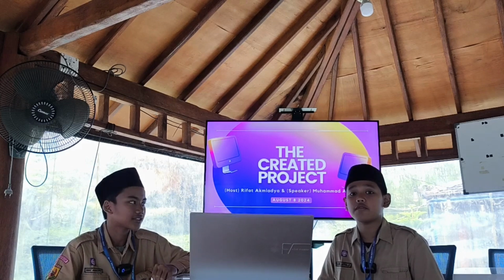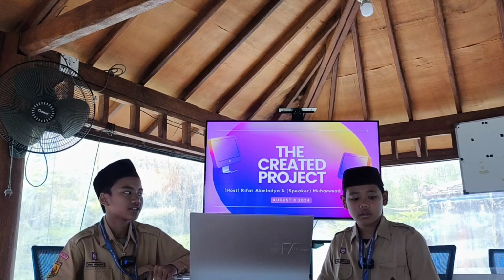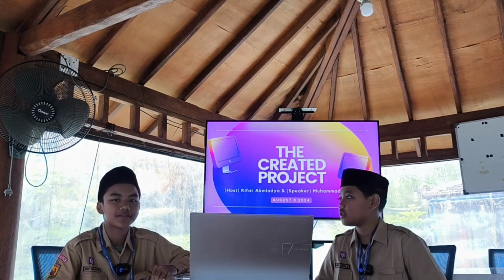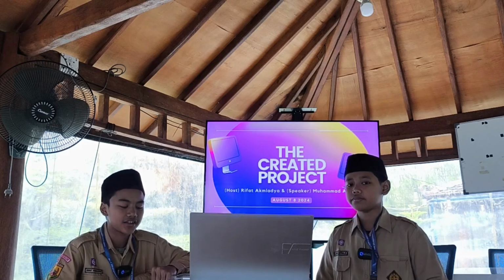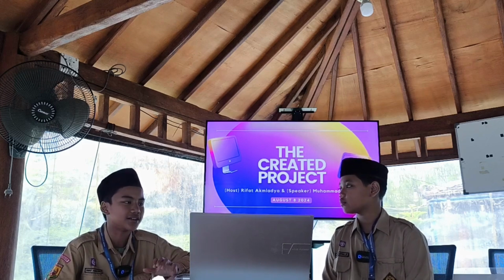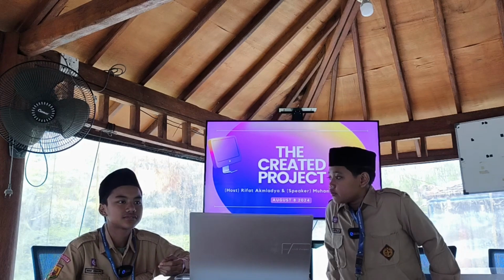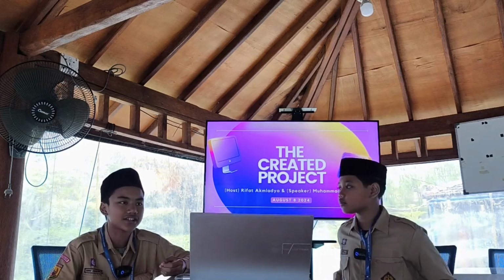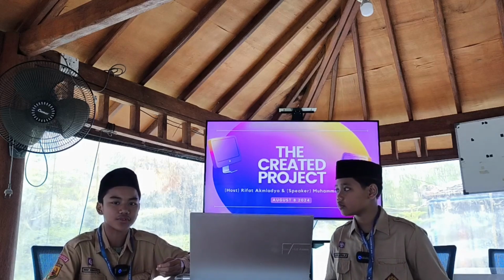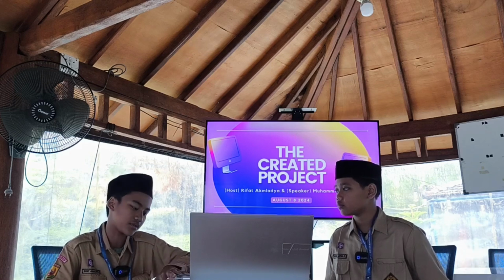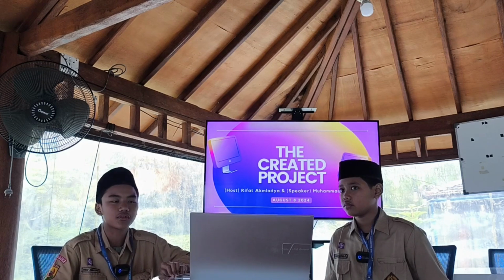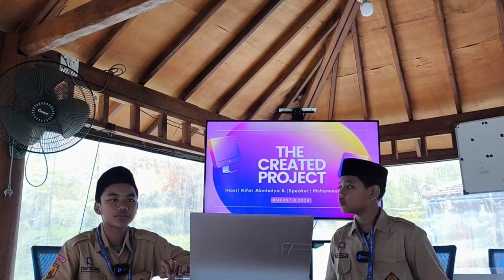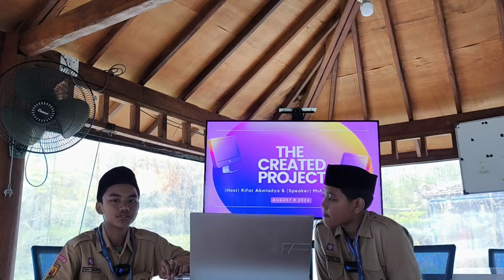Because the UI in Figma is very easy for me, and there are a lot of shortcuts to make designing easier. We can make it professional using shortcuts. And then I will tell you the title of my poster carousel: etiquette when entering the bathroom. I have 5 or 6 etiquettes, I forgot. What will we do before entering the bathroom?